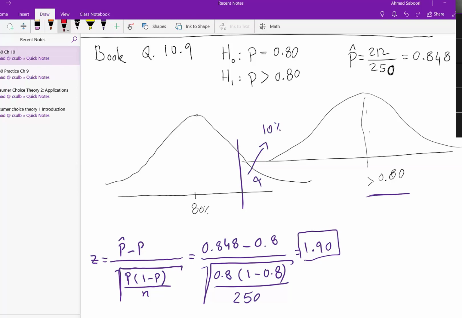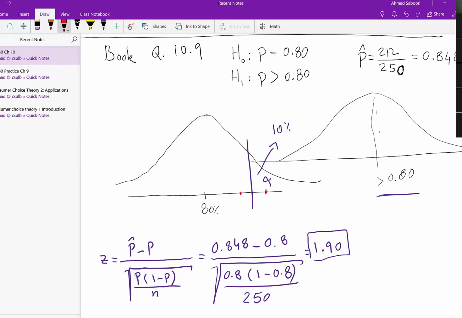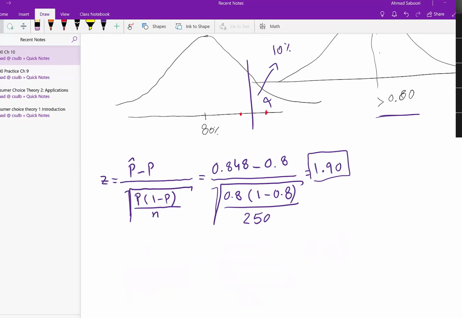Right now, the question is, is it to the right or is it to the left of the limit that we would set based on the 10% significance level, right? So is 1.9 to the right or to the left? There are two ways to answer this question. One way would be just looking up into the table and see 10%, how many standard deviations is it, right?